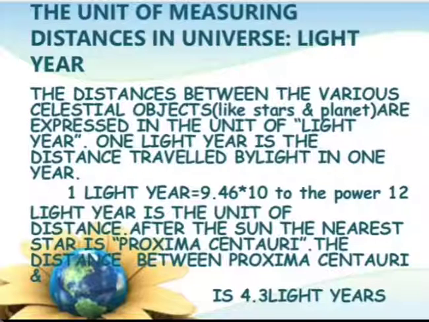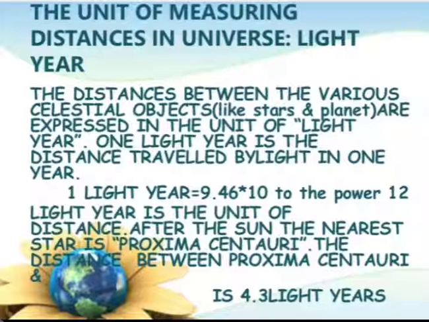One light year is equal to 9.46 times 10 to the power 12 kilometers. Light year is the unit of distance. After the sun, the nearest star is Proxima Centauri. The distance between Proxima Centauri and Earth is 4.3 light years.